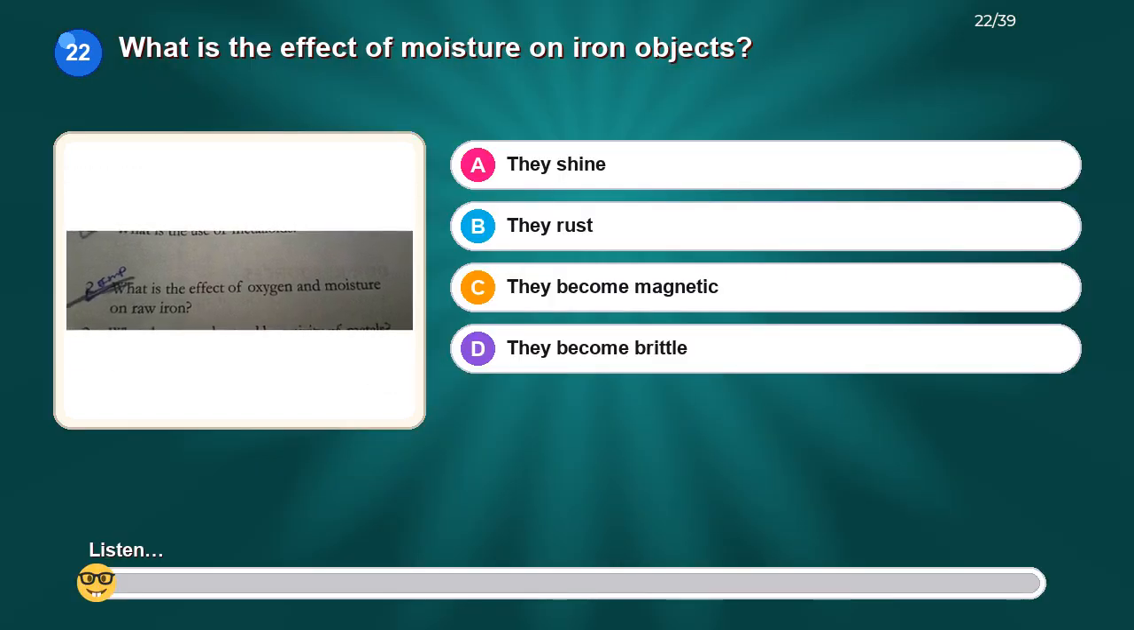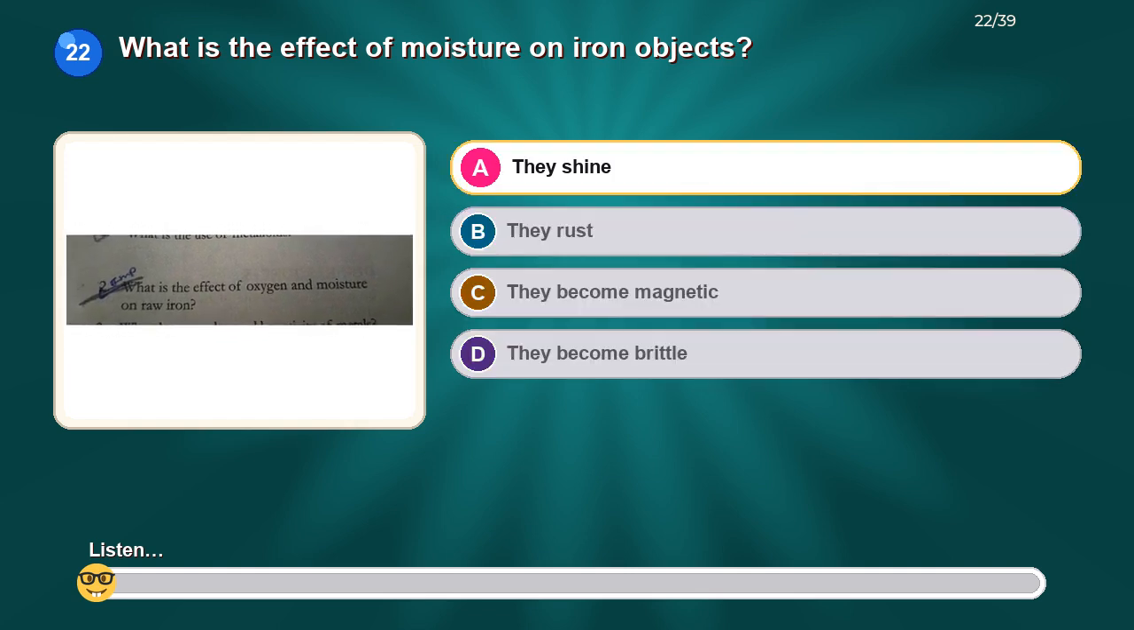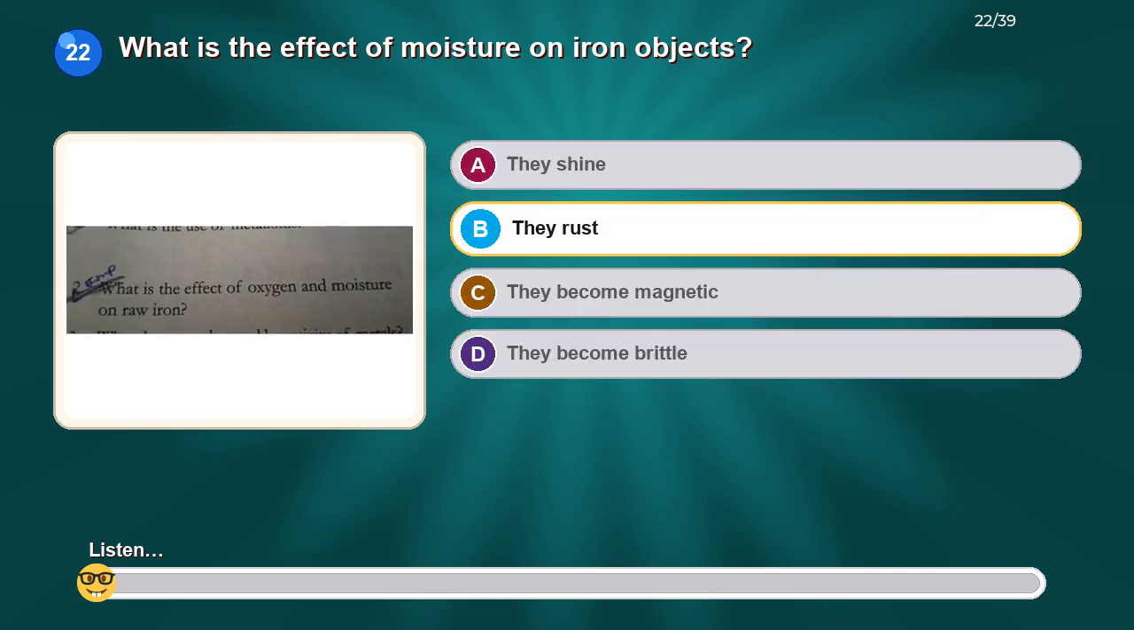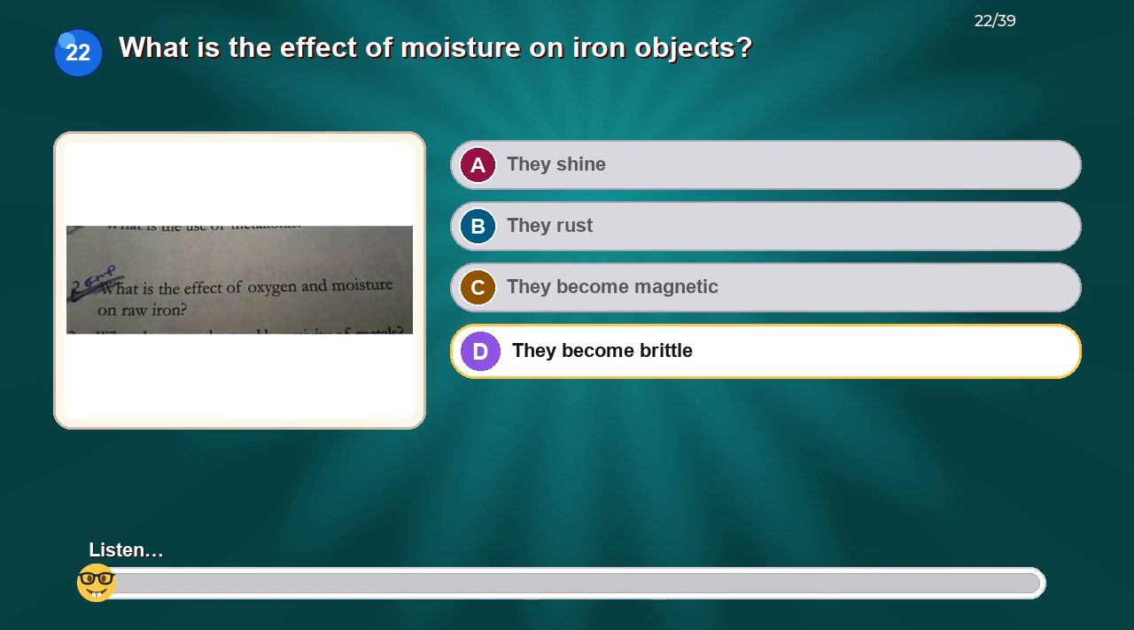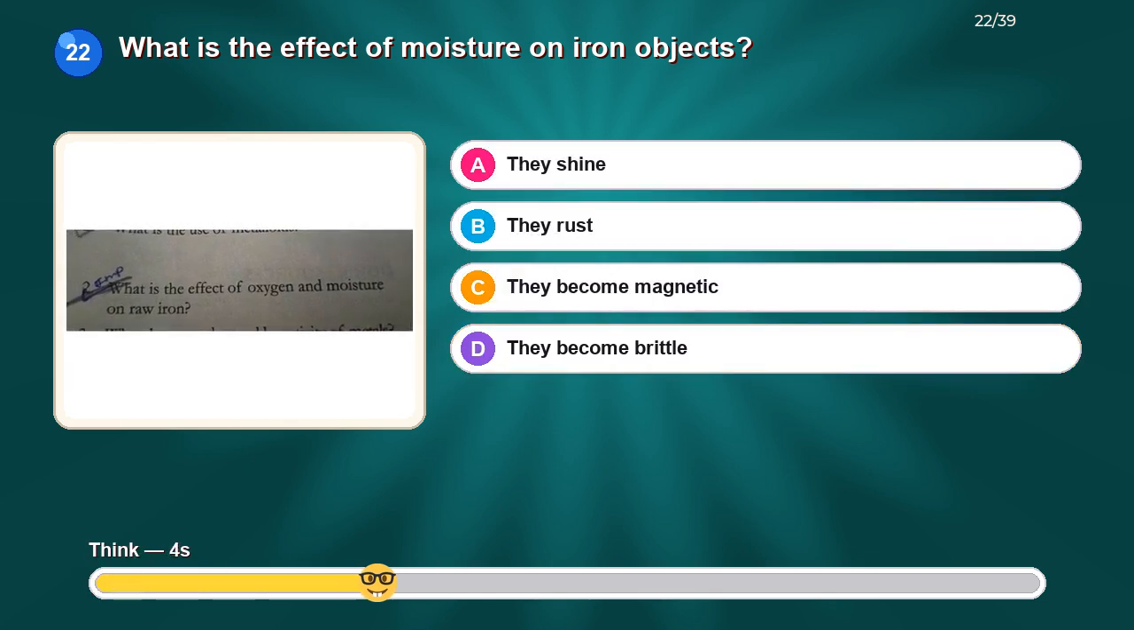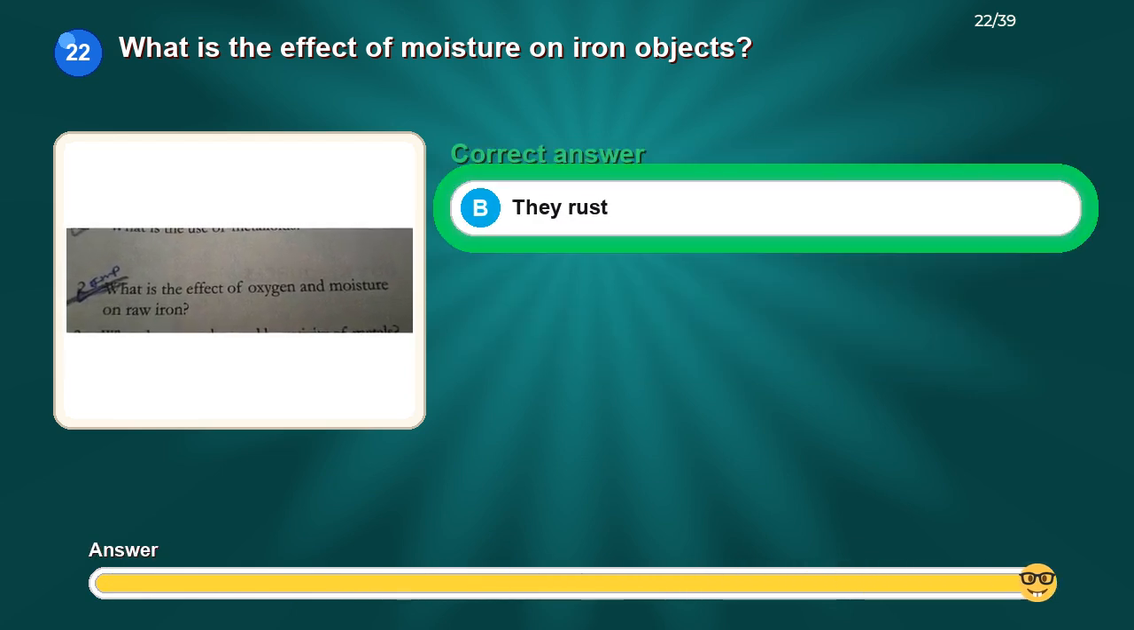What is the effect of moisture on iron objects? Option A, they shine. Option B, they rust. Option C, they become magnetic. Option D, they become brittle. The correct answer is they rust.